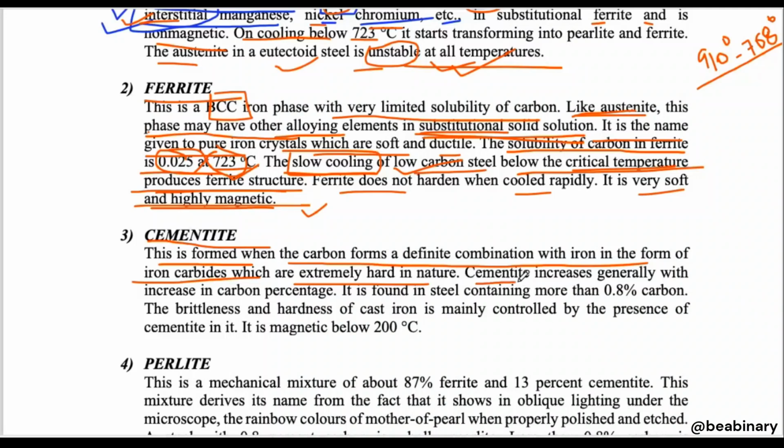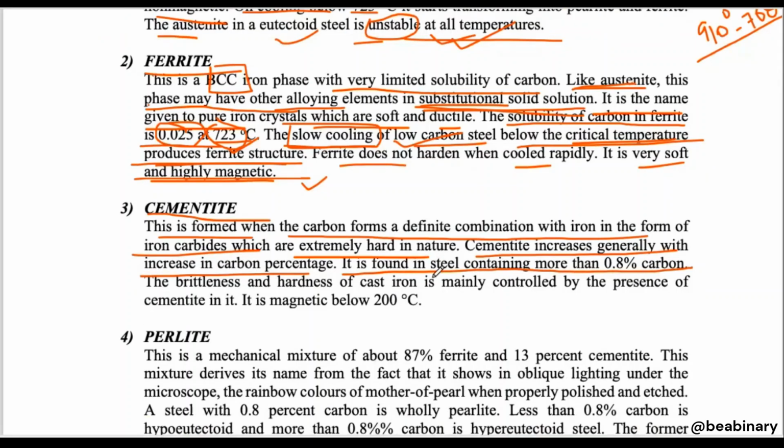Cementite generally increases with the increase in carbon percentage. It is found in steel containing more than 0.8% of carbon. So, what is steel? Steel means 0 to 2% incorporation of carbon into the iron. At what percentage will we get this particular phase of iron carbon? Only when 0.8% of carbon is mixed.